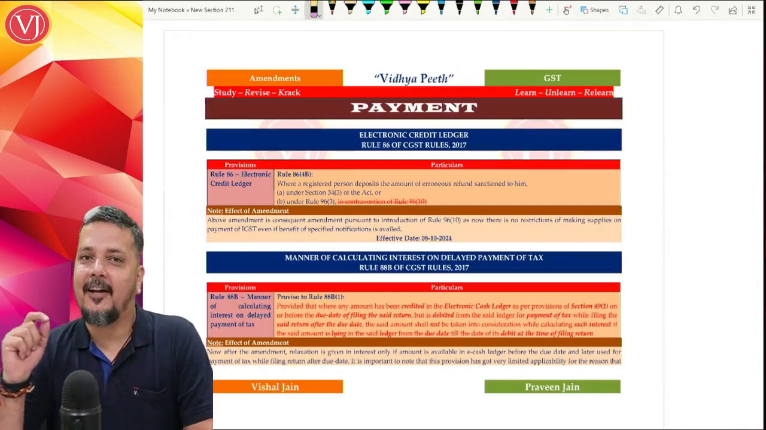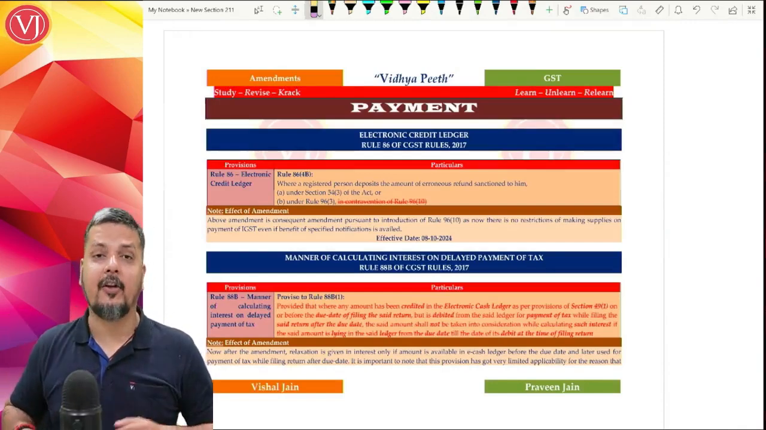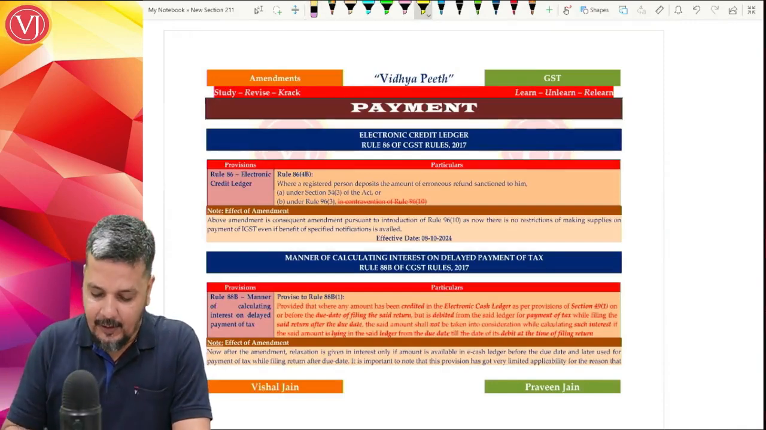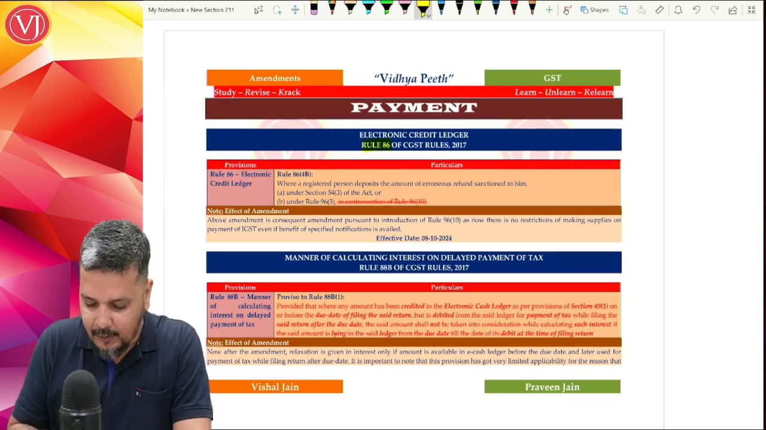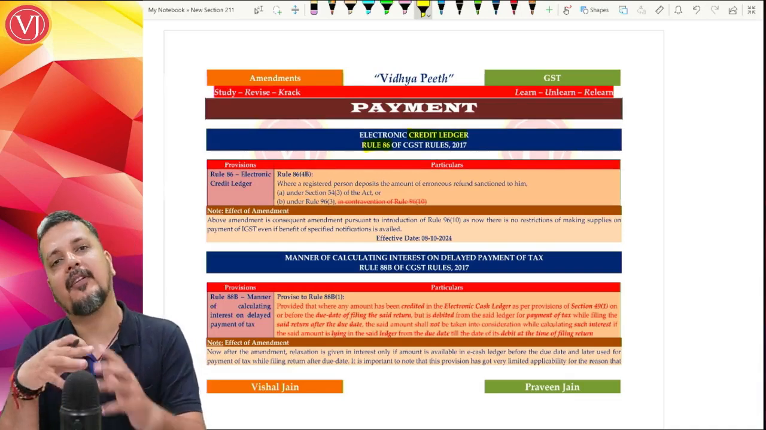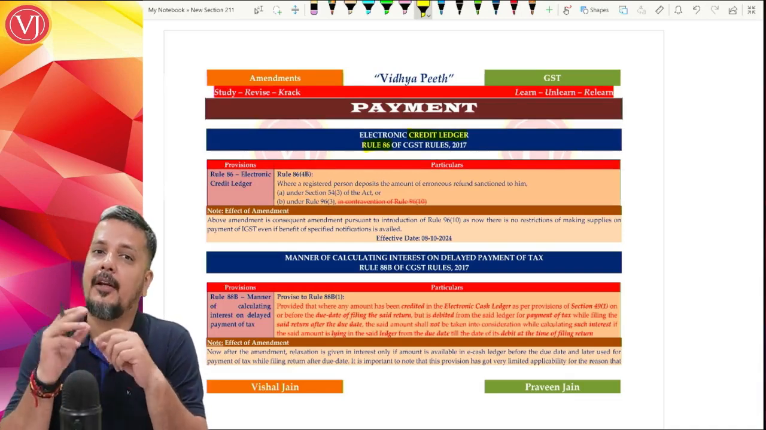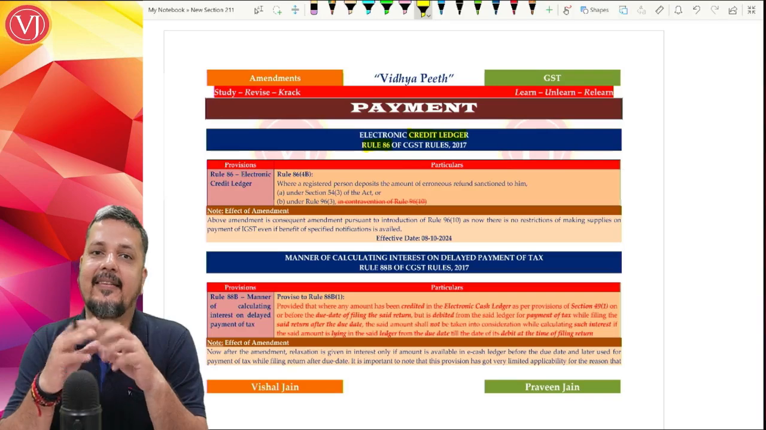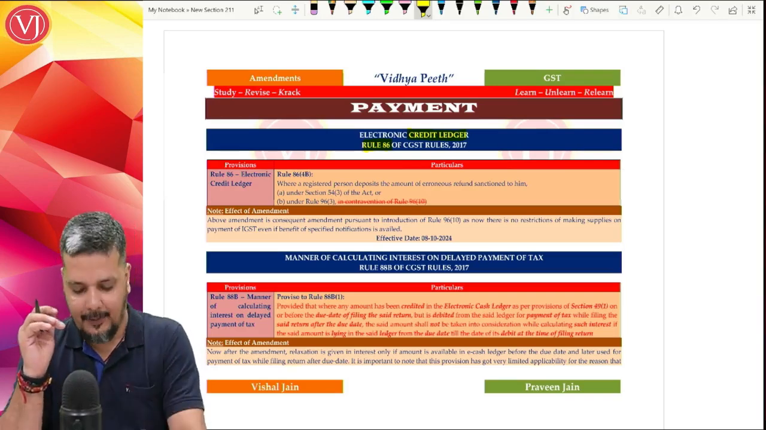Yes, friends, now let us discuss the amendments which are there in your payment chapter. Starting with your Rule 86, which talks about your electronic credit ledger. Again, it is not an important amendment because it is a consequential amendment because of amendment in your Rule 96, which we'll discuss in your refund chapter.